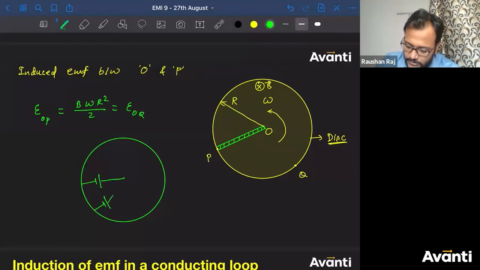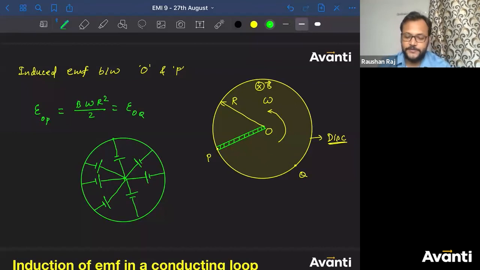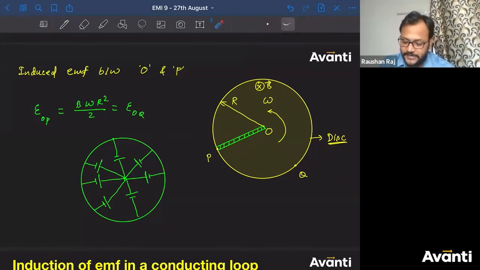I'm not drawing all the strips, I'm talking about a few of the strips. So this will look something like this. If you replace those strips with batteries, this will look like this. So what is the induced EMF between this center and any of the points on the rim? Answer will be B omega R square by 2.